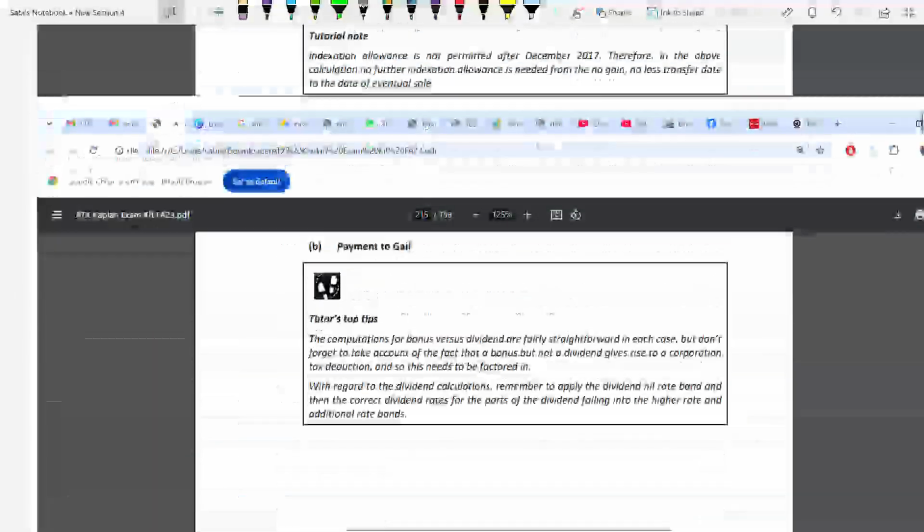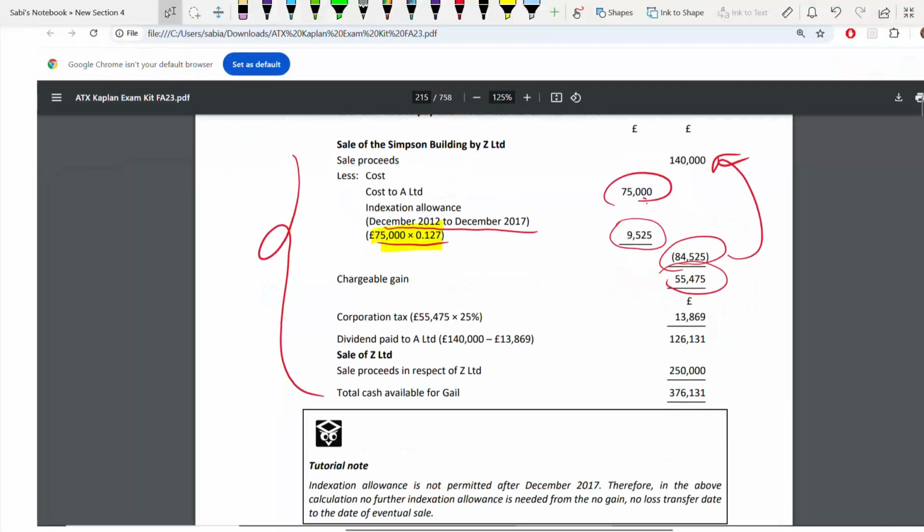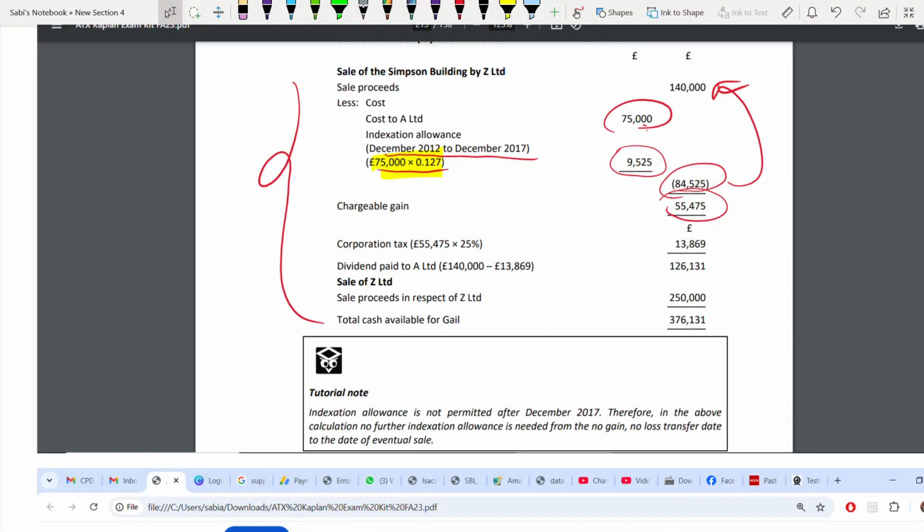Now, see, this you're not deducting. This is not deduction. No, you are separately calculating the corporation tax. Okay, so your corporation tax on this gain, remember, they are paying at main rate. Already it's given in exhibit 1. So 25% is the main rate. So this is your tax now.